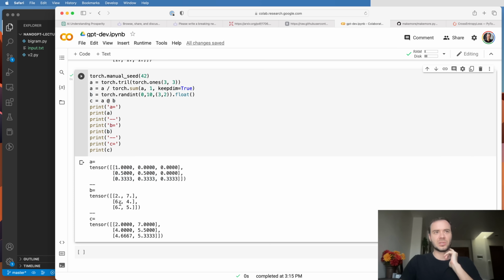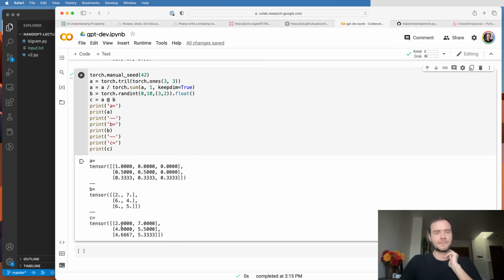And now when we do A multiply B, what are we getting? Here we are just getting the first row. Here now we are getting the average of the first two rows. Okay, so 2 and 6 average is 4, and 4 and 7 average is 5.5. And on the bottom here, we are now getting the average of these 3 rows.